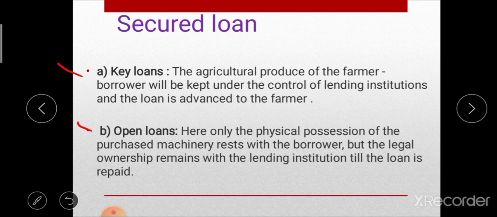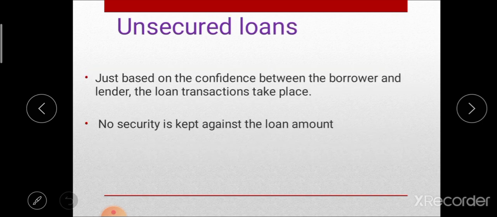Okay, so these are the different types of loan on the basis of security, that is secured loan. Then the next type is unsecured loan. In unsecured loan, there is no requirement of security. These loans are given on confidence between borrower and lender. That means these loans are given on mutual understanding between lender and borrower, and no security is used against the loan amount.